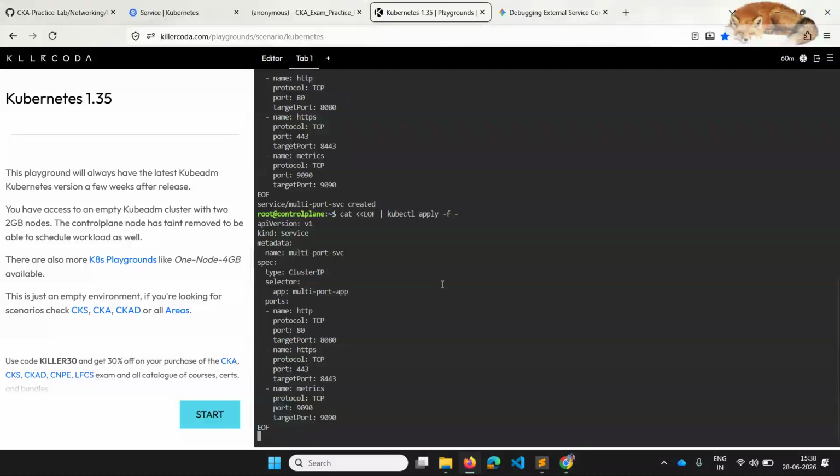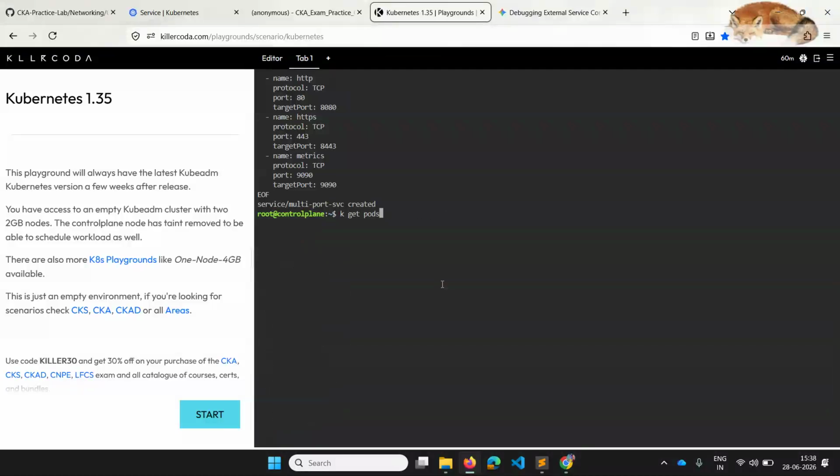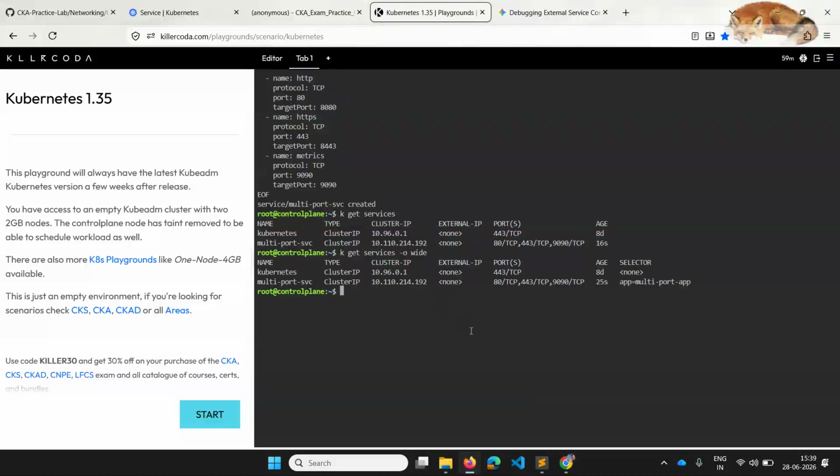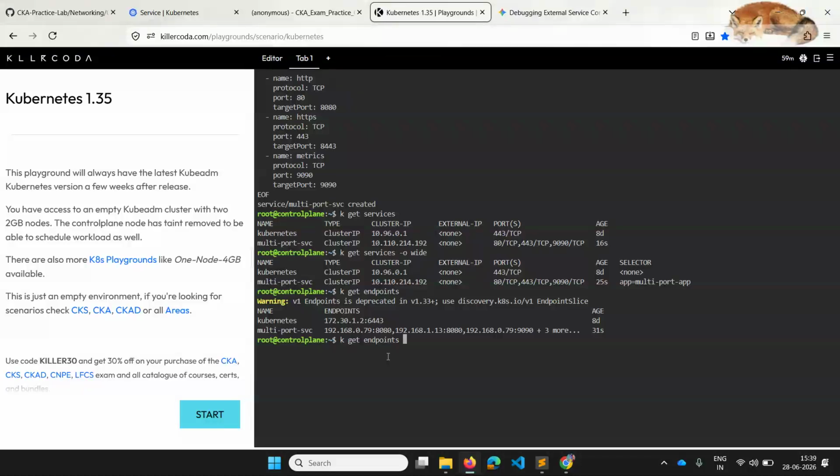If you want to see the services, you can see that this has three different ports showing up here, correct? And also if you want to check the endpoints of this particular service, you can do it like this.